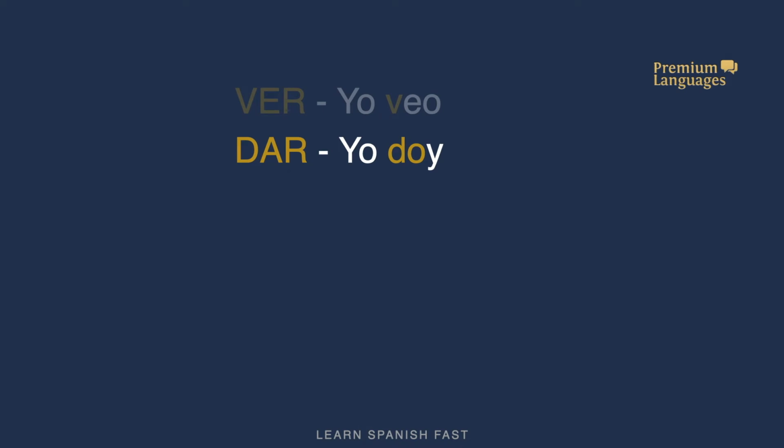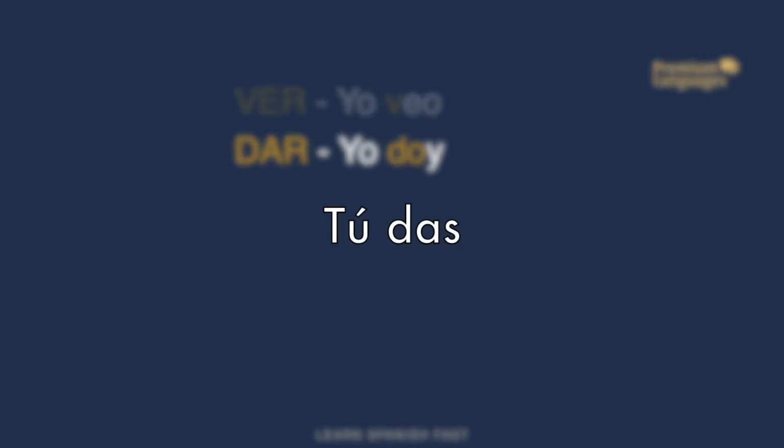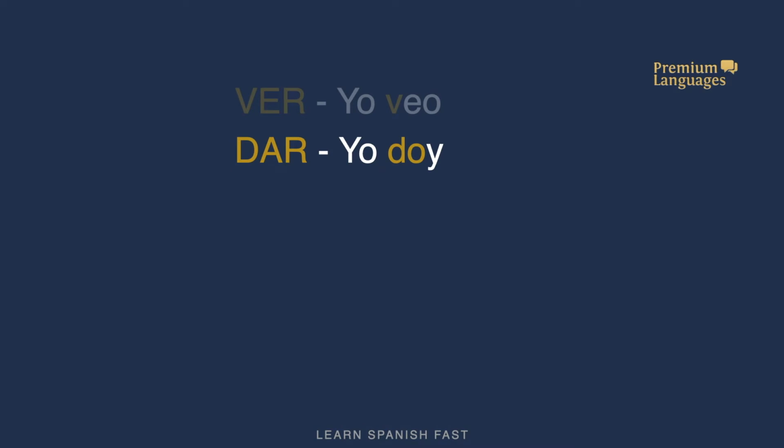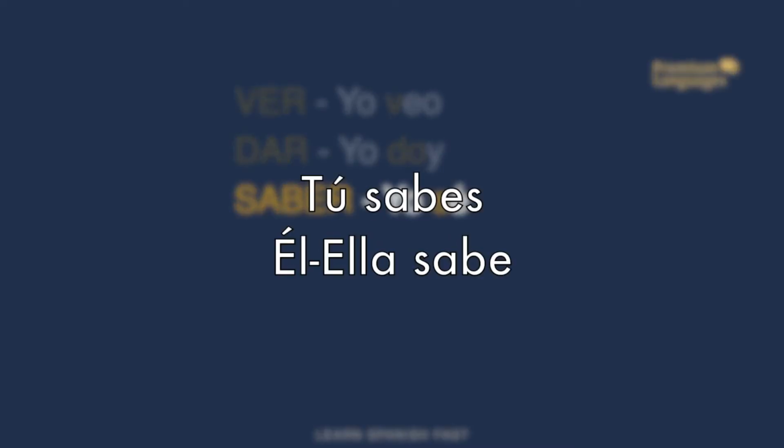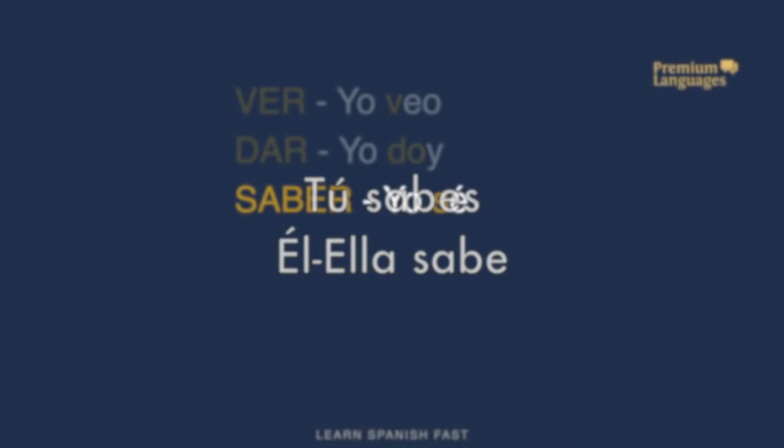Dar means to give. Yo doy, I give. To be completely regular, it should be yo do, but we are adding the y at the end. Yo doy. If you continue, tú das, the irregularity disappears. It is only irregular in the yo version. Saber is the same, it should be yo sabo, but no, it's irregular, yo sé. If you continue, tú sabes, él sabe, and so on.